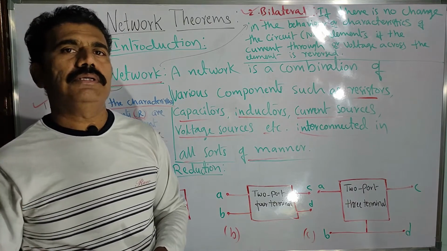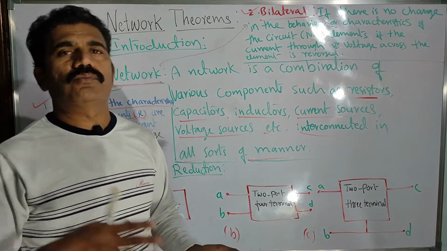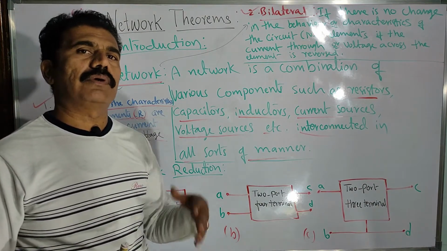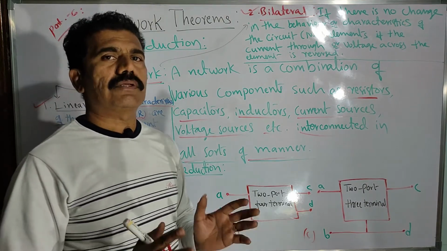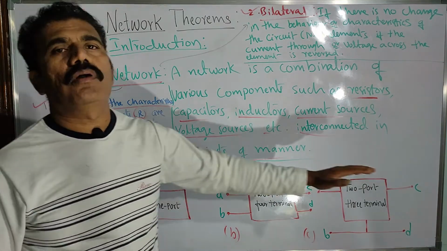That output may be a voltage or current, and sometimes frequency, input frequency and output frequency. In the case of oscillators and AC sources, you will come across variation of frequency. Such circuits can be understood by considering three block diagrams.